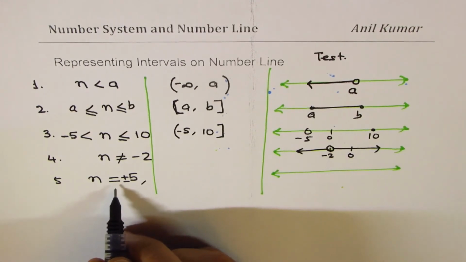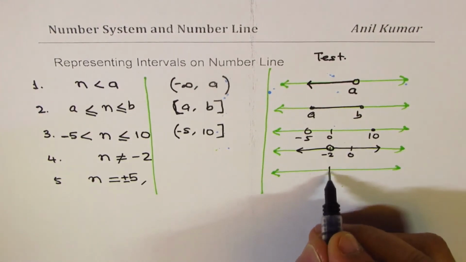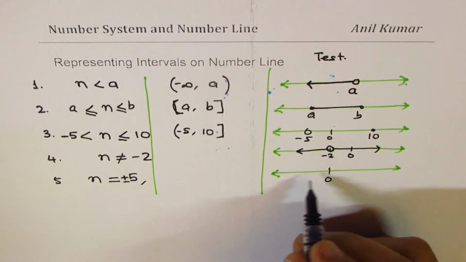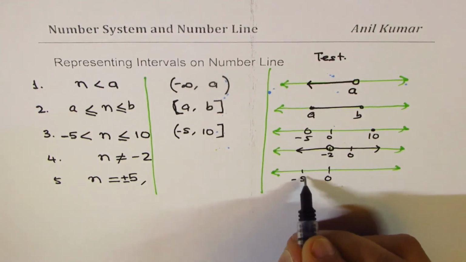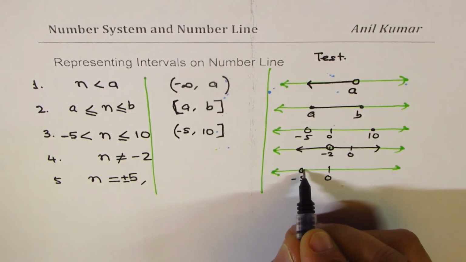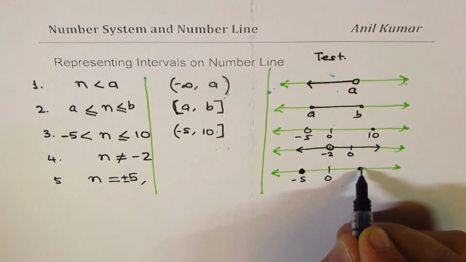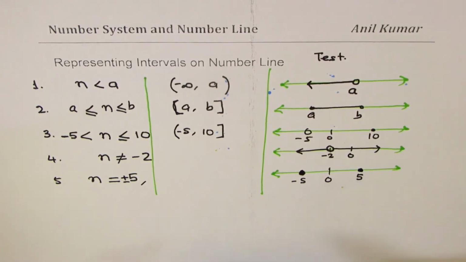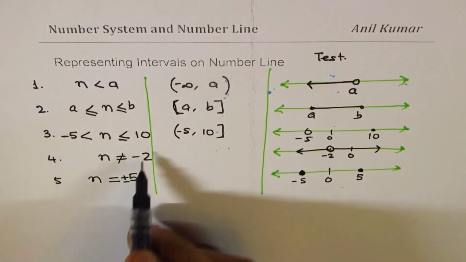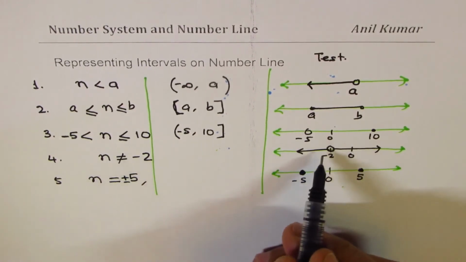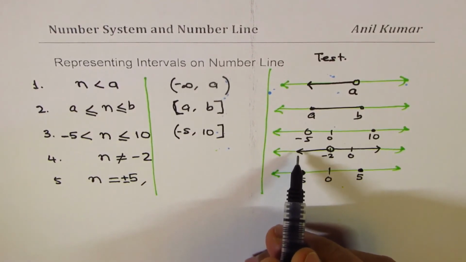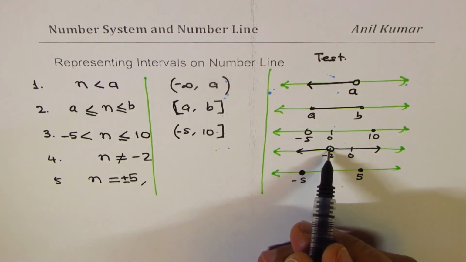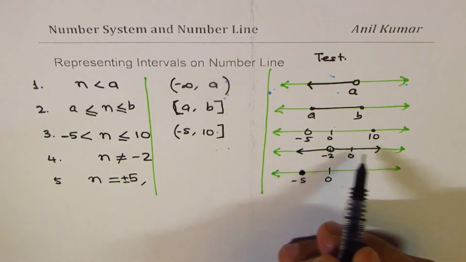Correct? And n is equal to plus minus 5. So let's say this is origin and this is minus 5. So it is equal to, so we'll fill this up and we'll fill this up. So that becomes plus 5. Okay, getting back to this. That means, as you can see here, from minus infinity to minus 2, and then from minus 2 to infinity.